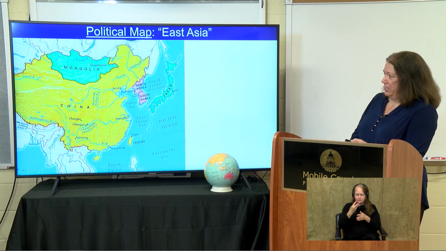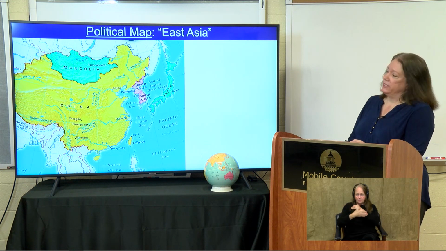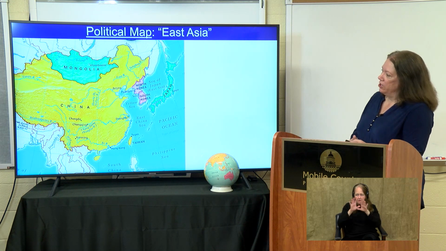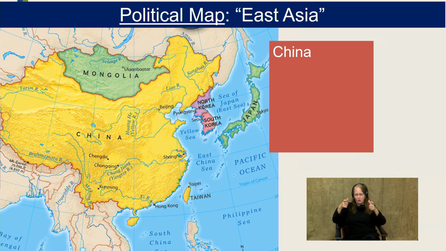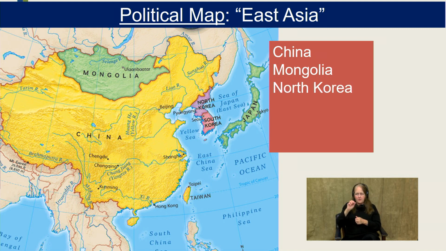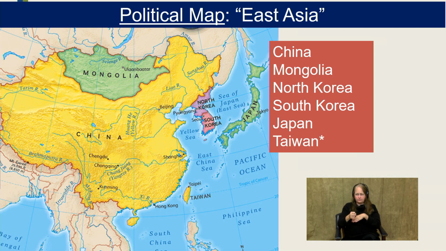So we're looking at East Asia, and so let's look at the countries that make up East Asia. So obviously China here in the yellow is the largest country in this region. China is actually the 4th largest country in the world behind Russia, Canada, and the United States. To the north of China is Mongolia. Then on the peninsula in the purple and pink there we have North Korea and South Korea. And then to their east is the island country of Japan. And then the small island off the southeastern coast of China is Taiwan.